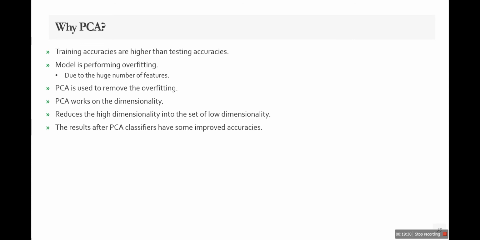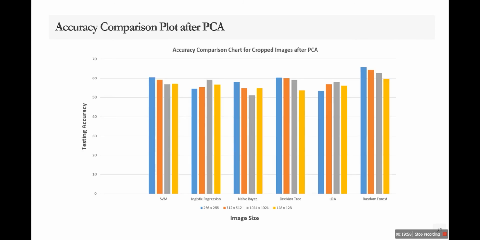It works on dimensionality. What is dimensionality? We are giving lots of features, but our model is getting confused. So PCA will perform dimensionality reduction, and it will reduce our high dimensional features towards low dimensionality, and it will be easier for the classifier to take decisions. So these are the plots from after the PCA classifier.